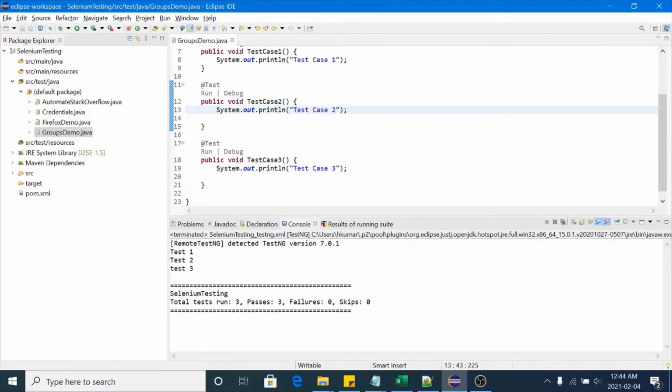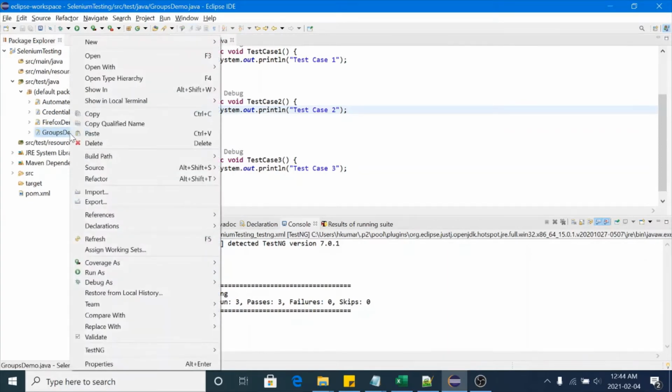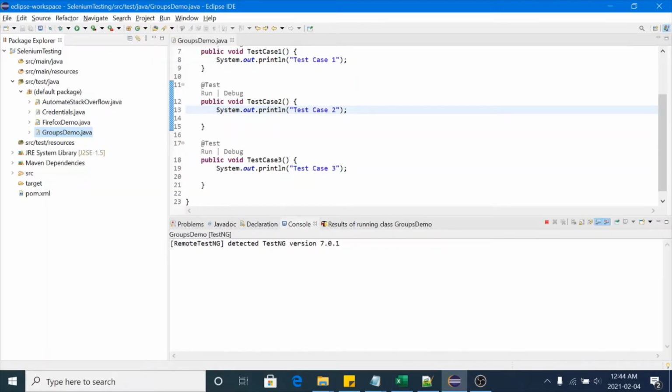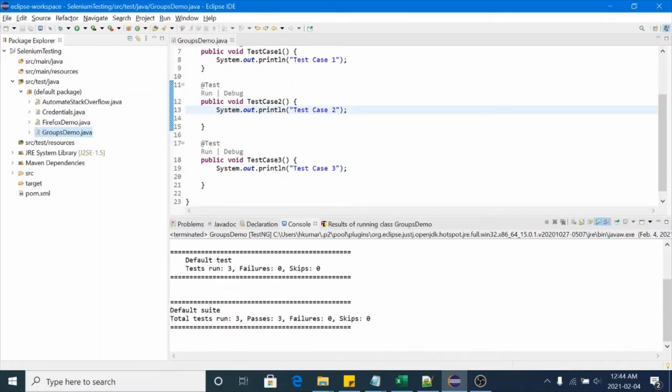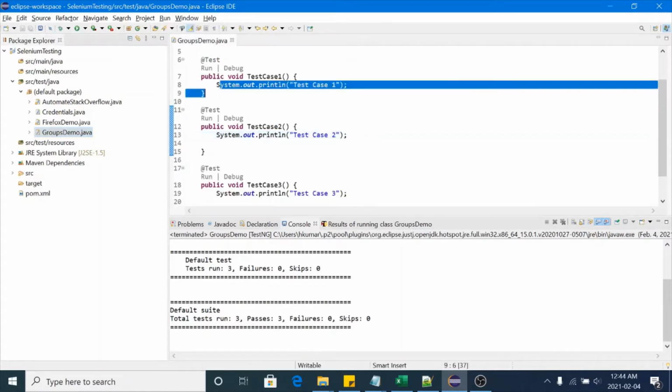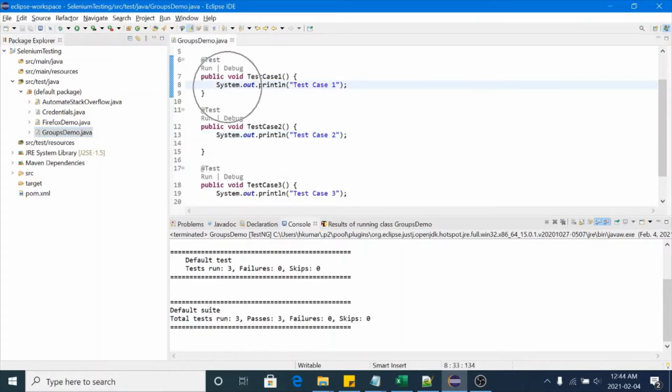If I right click and run as TestNG, it will execute all the scenarios here. Have a look. We are not performing any complex operations in these test cases. We are just performing one statement that prints some data to the console, so that's why it executed so fast.